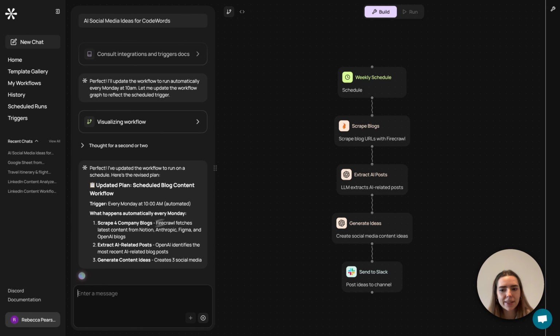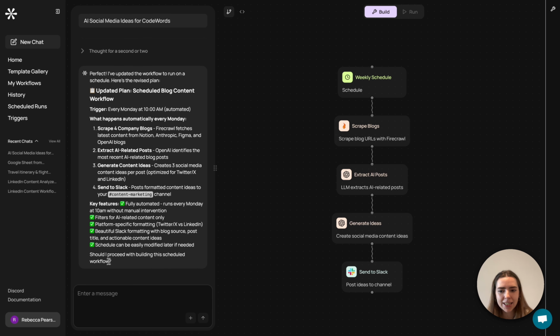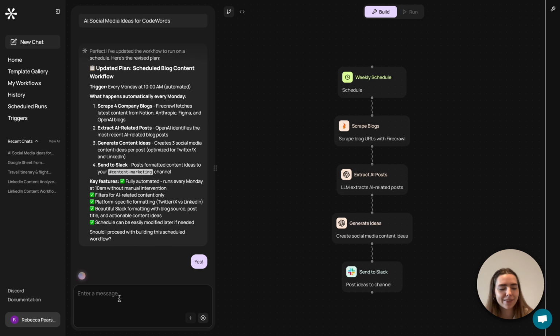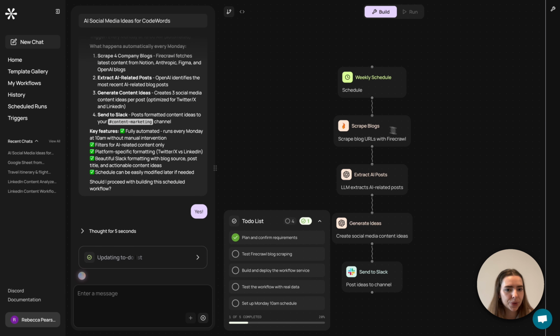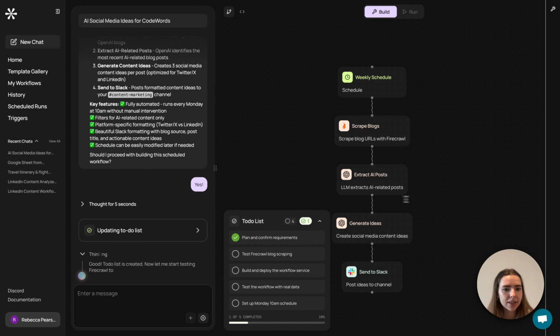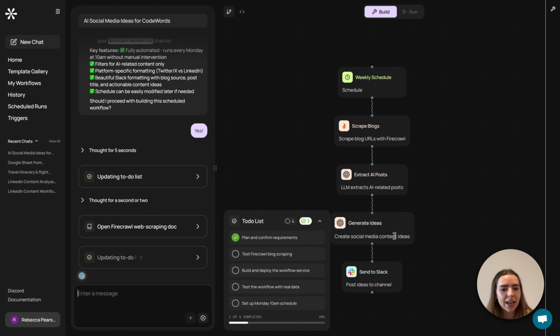And then I'm now being sent a revised plan. And I've been asked, should I proceed with building the scheduled workflow? Yes, this is exactly what I'm after. So the idea here is that every week on a Monday morning, Cody will scrape the blogs with the URLs that I've sent, extract some AI-related posts, generate some social media ideas from all of this content, and send these ideas straight into my content marketing Slack channel.